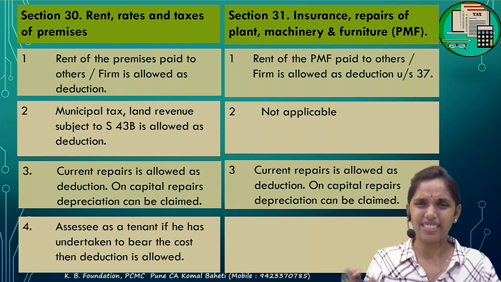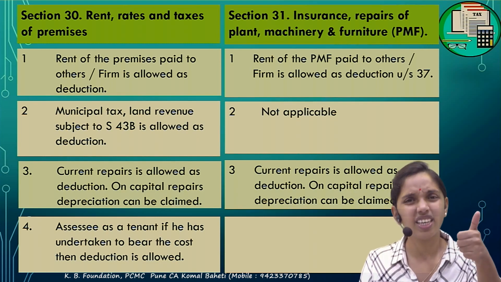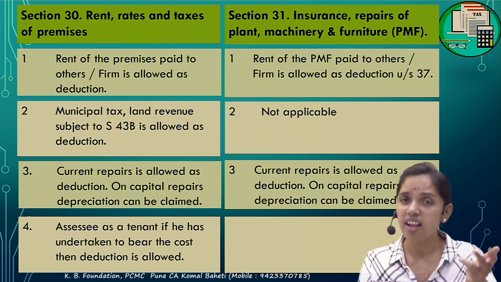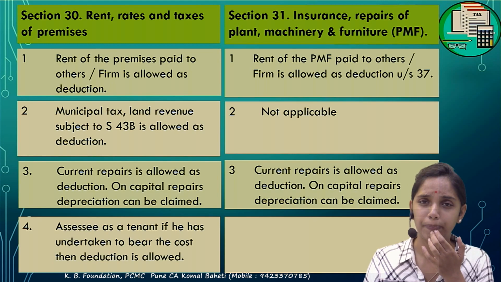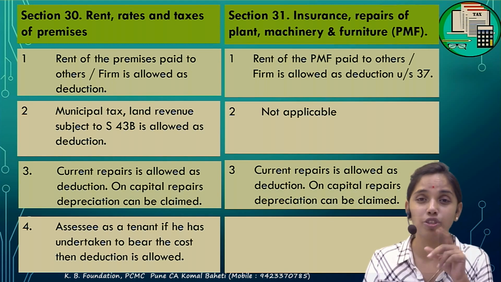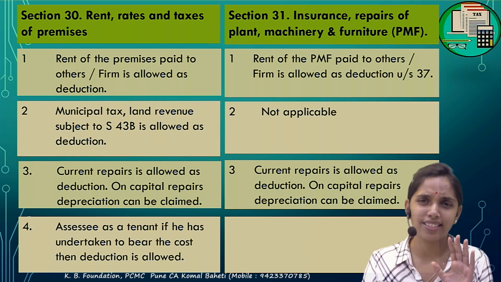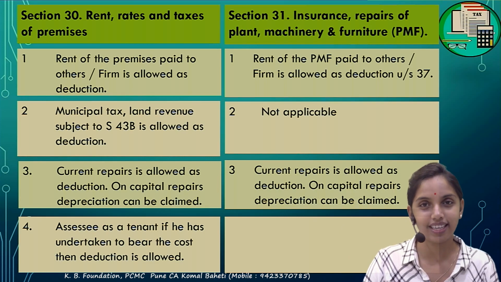30 and 31 is very simple. In simple terms, 30 says that for building, whatever the expenditure, it could be rent, it could be repair, it could be municipal taxes, or it could be insurance, would be allowed as deduction in section 30. But it should be current repair, and municipal taxes should be paid. Otherwise it would be disallowed under section 43B. I will be discussing 43B in detail afterward, because that is the disallowed expenditure section.